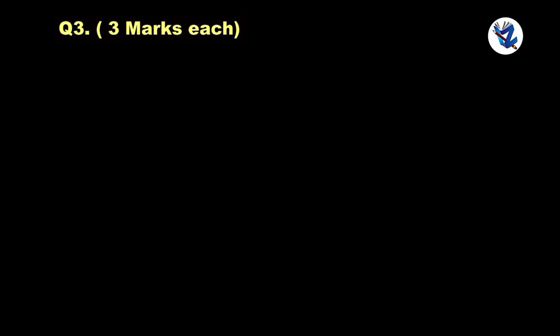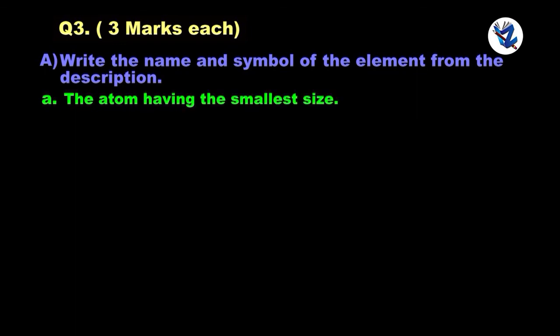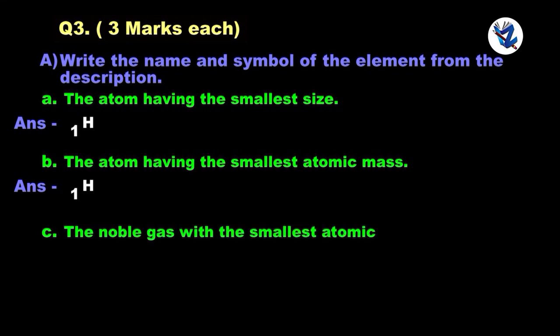Question 3, 3 marks each. Write the name and symbol of the element from the description. The atom having the smallest size: Hydrogen 1. The atom having the smallest atomic mass: Hydrogen 1. The noble gas with the smallest atomic radius: Helium.